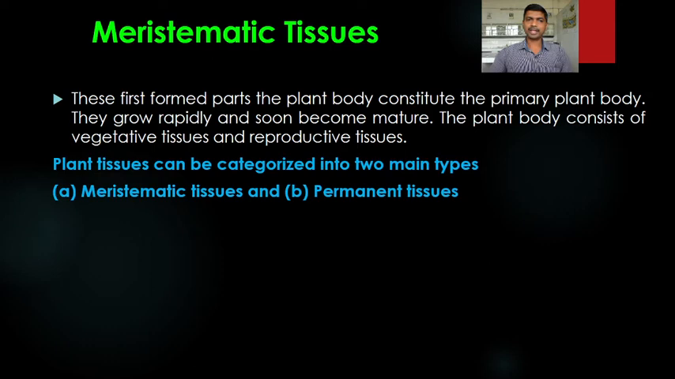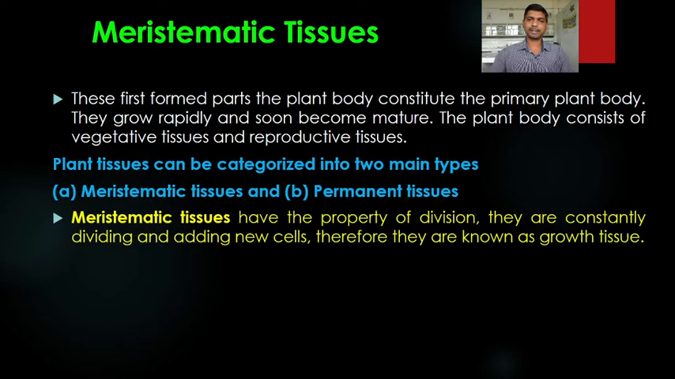Plant tissues can be categorized into two main types. One is the meristematic tissue and the second one is the permanent tissue. The meristem, which is the growing apex of the plant, is where the meristematic tissues are present. So the plant tissue has been mainly categorized into two types, meristematic tissue and permanent tissue. One by one we are going to study these different types of tissues.